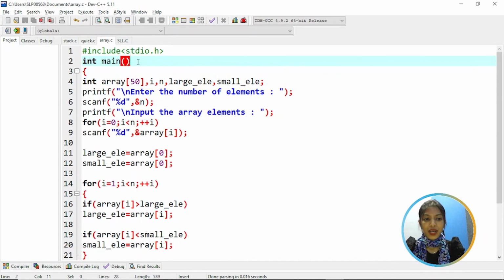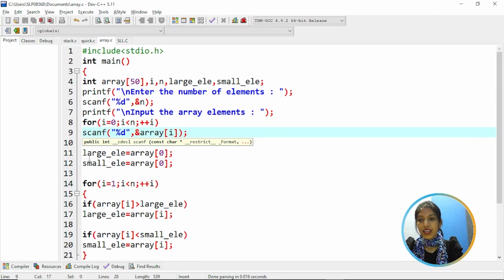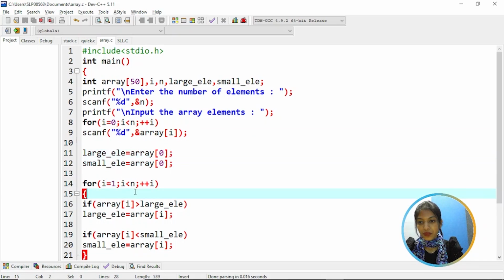So now let's implement a program to find the smallest and largest element. Here we have an array of size 50, then variables i, n, a variable to find the largest element, and a variable to find the smallest element. First enter the number of elements. Input the array elements, so one after the other from i equal to 0 to n, it will take the array elements. Initially the largest element and smallest element are assigned to array of 0.